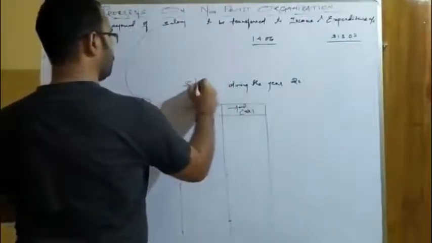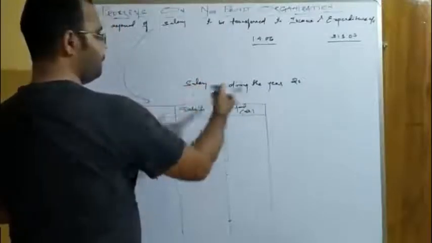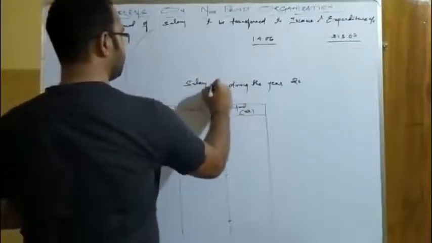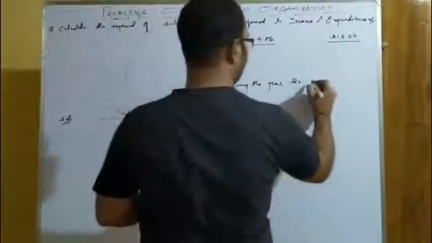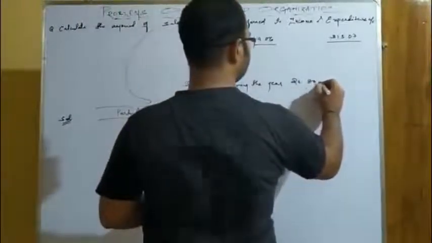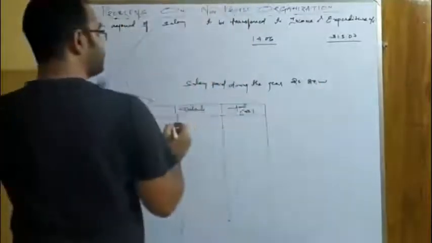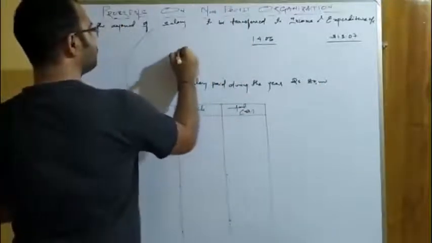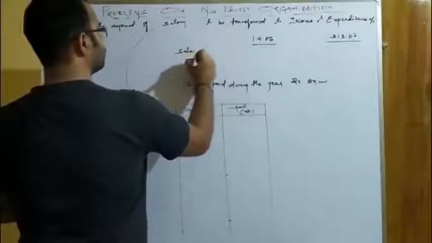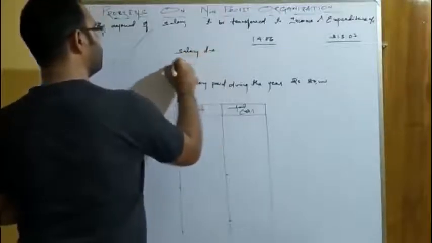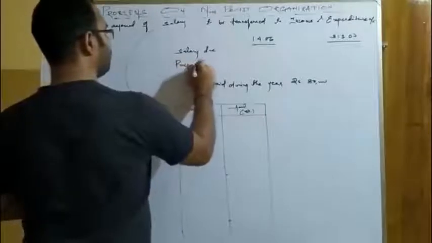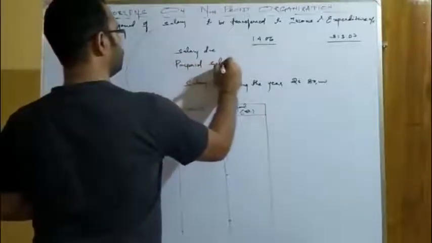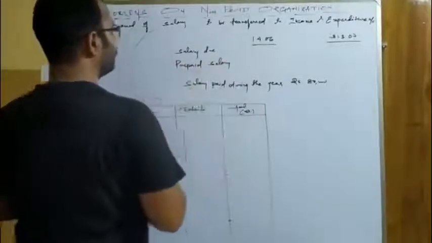So here it will be salary paid during the year. Salary paid during the year, let us take the example 80,000. Okay, then here will be salary due, then there will be prepaid salary.